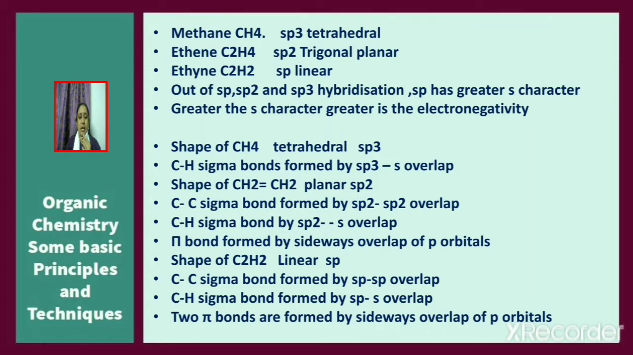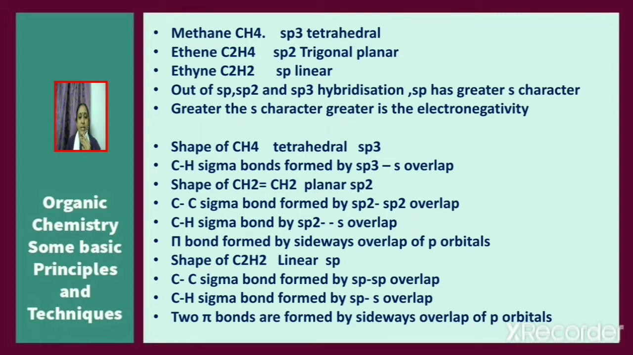Ethene contains a carbon-carbon double bond. The double bond is made up of one sigma bond and one pi bond. And how is the pi bond formed in ethene? The pi bond is formed by the sideways overlap of the p orbitals associated with the carbon atoms.